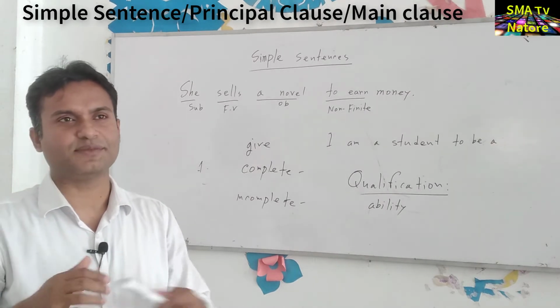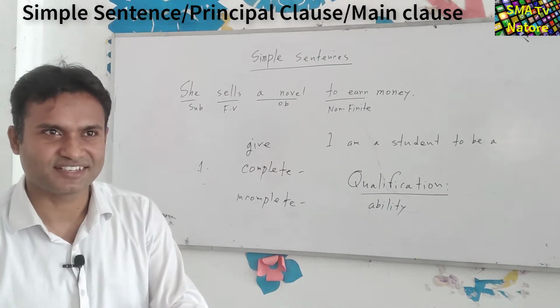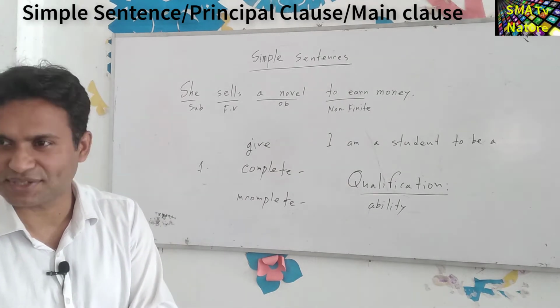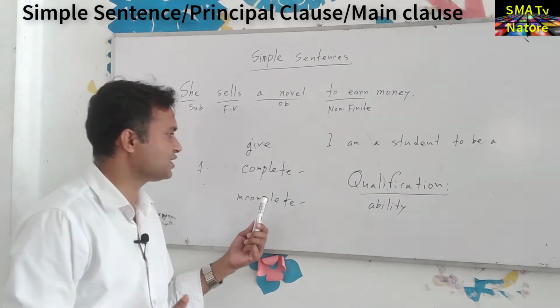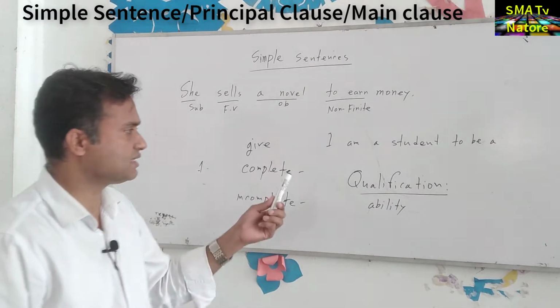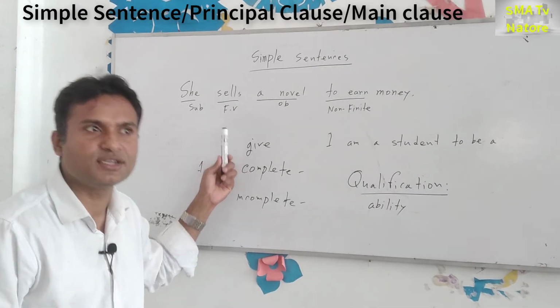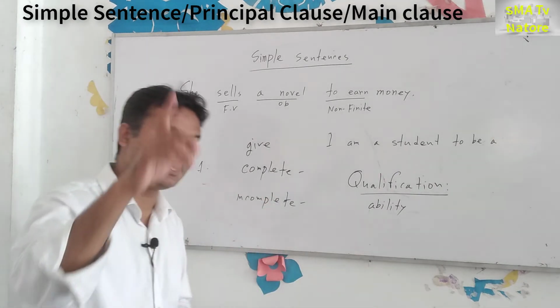For example, I have the ability, so I can run, but a little boy 1 year or half 6 months, is it possible to run? So this is the qualification. So qualification, quality, okay, these are the synonymous words. So the finite verb, it has the quality to complete the meaning.